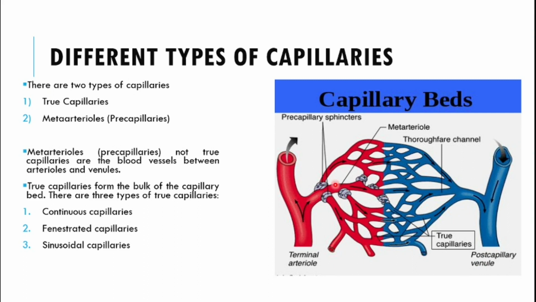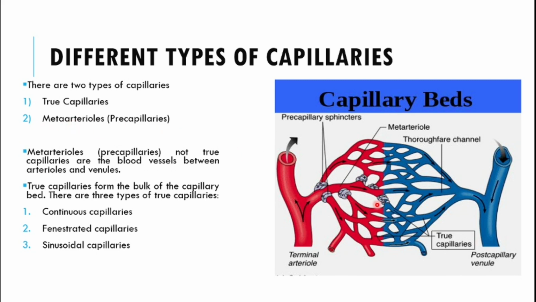So this network of the capillaries is also known as the capillary bed. In this capillary bed, not all the blood vessels present are true capillaries. In this network, we have different types of blood vessels, and there are some which are not true capillaries, and these are known as the meta-arterioles.